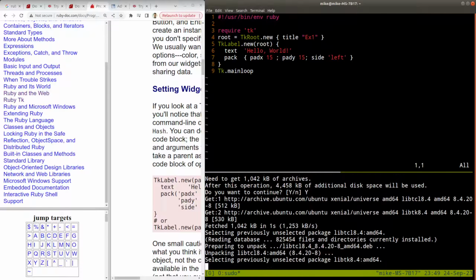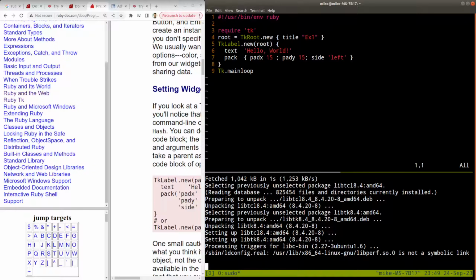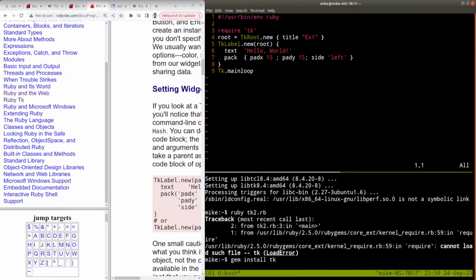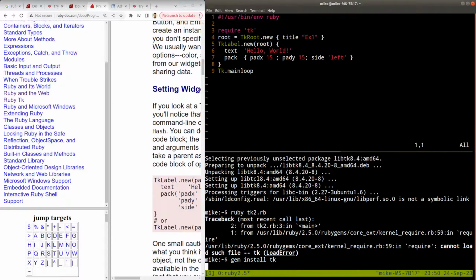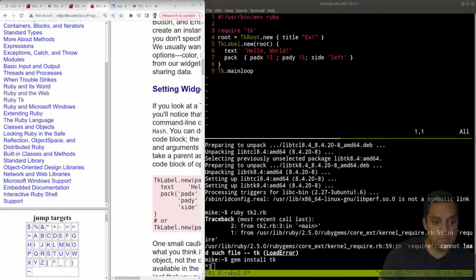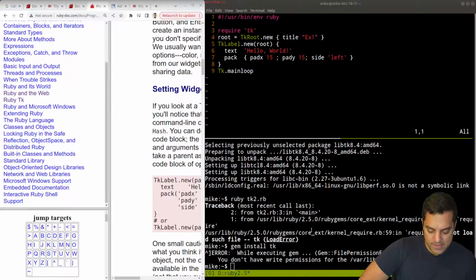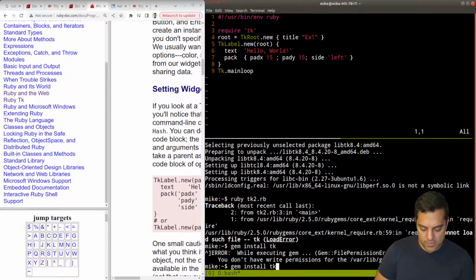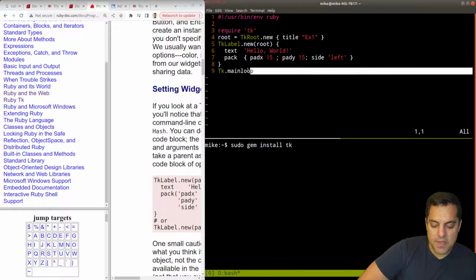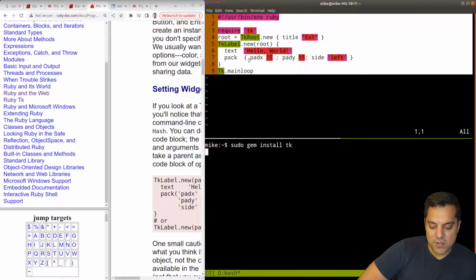So I bet we could figure this out. We still got a few minutes before I call it quits. Let's give that a try. It's still complaining. Maybe now we can gem install tk and it'll do the proper thing. Oops, I'm probably going to need to sudo again. Yeah, I need permissions. Sudo, let's give that another try. If it doesn't work, that's okay too, but I think that'd be kind of cool or a good testament to it just working.